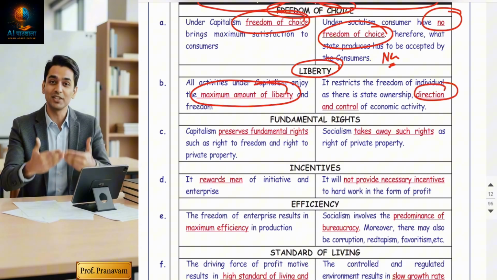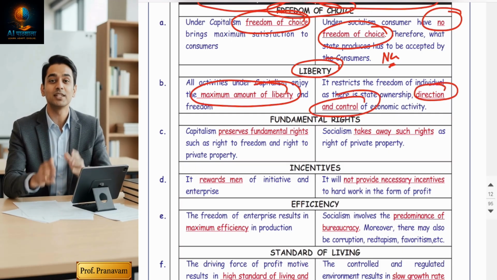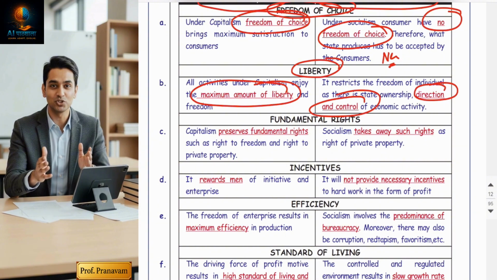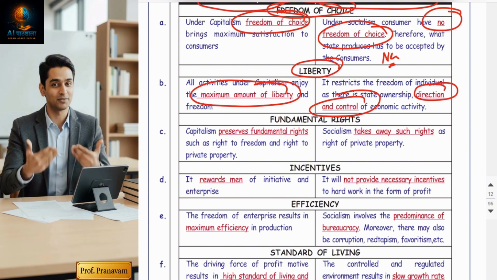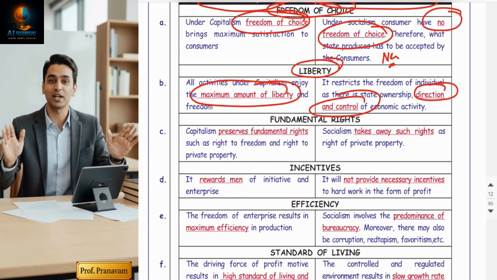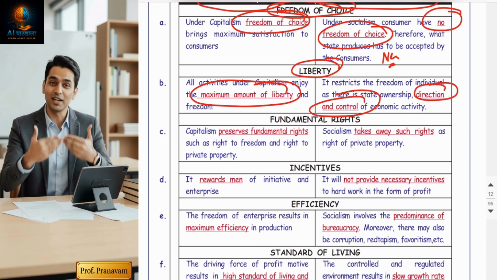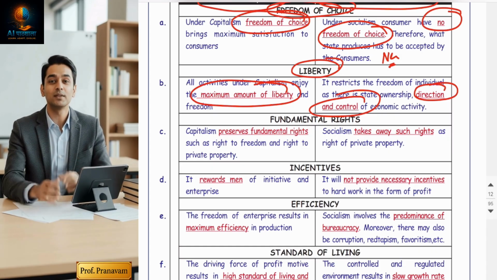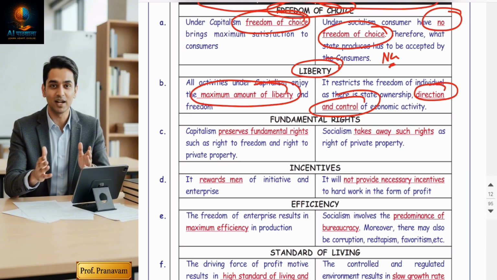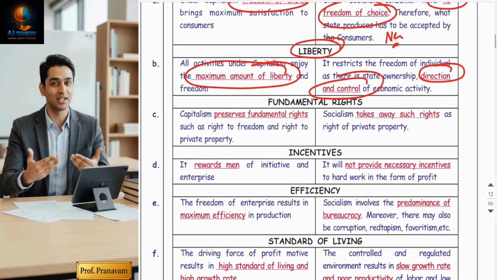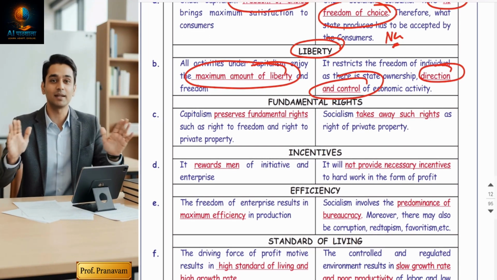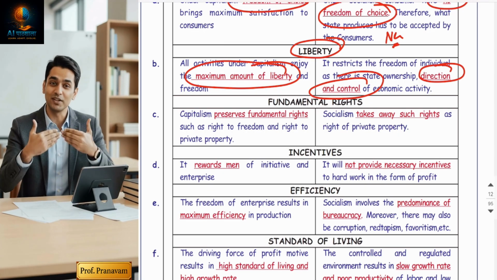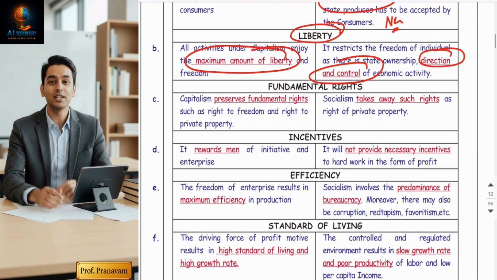But here in a socialist economy, law and order they have to follow. There'll be less liberty. There'll be direction and control. Yes, yes, yes. Government will always do the regulations. License systems will be there. So the private sector will not get freedom to run their business on their own. They have to obey the government rules and regulations.